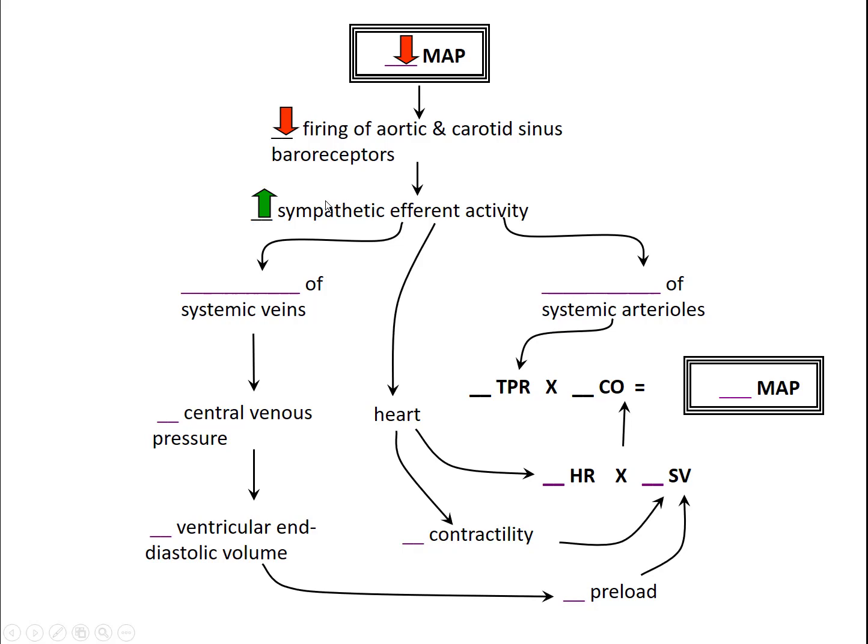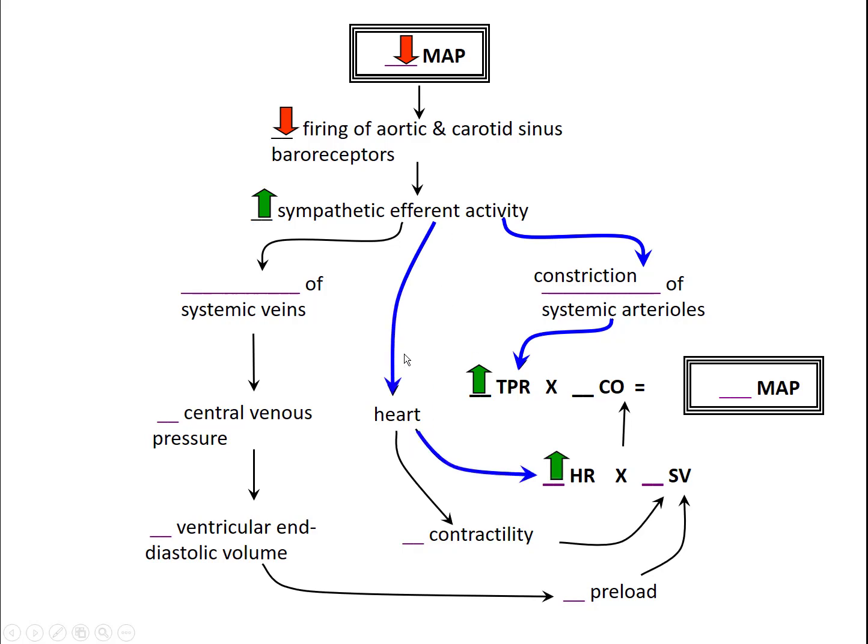So this sympathetic efferent activity increase has a few important effects. One, it causes constriction of the systemic arterioles, and constriction of the systemic arterioles ultimately leads to an increase in total peripheral resistance, or the systemic vascular resistance.